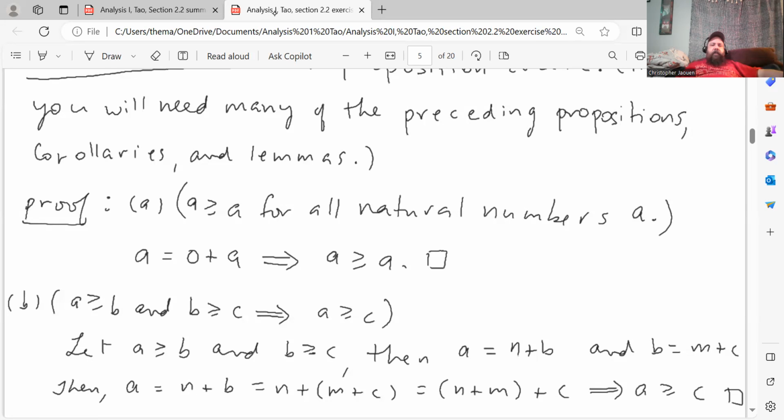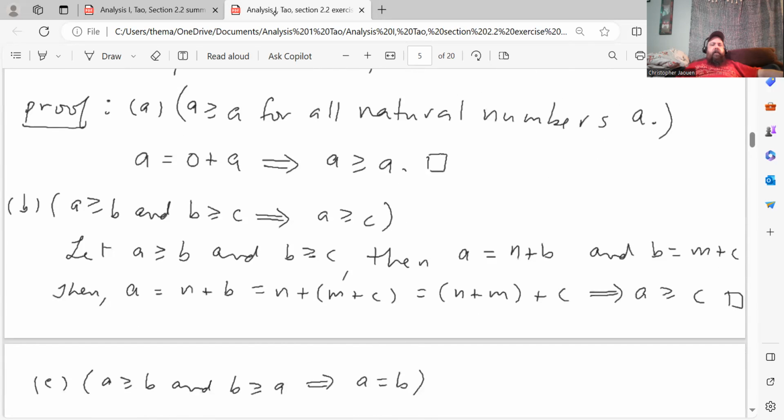So that proves reflexivity. Part B, transitivity: a greater than or equal to b and b greater than or equal to c implies that a is greater than or equal to c. So here's the proof. Assume the hypothesis is true. Let a greater than or equal to b and b greater than or equal to c. Then a is equal to n plus b and b is equal to m plus c, again by the definition of the order relation on the natural numbers. Then a is n plus b, which is equal to n plus (m plus c), and by associativity, that's the same thing as (n plus m) plus c, which shows that a is greater than or equal to c.